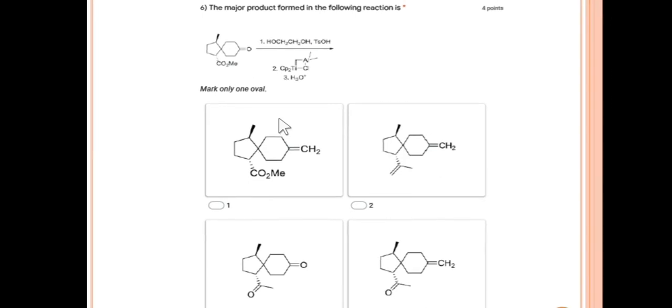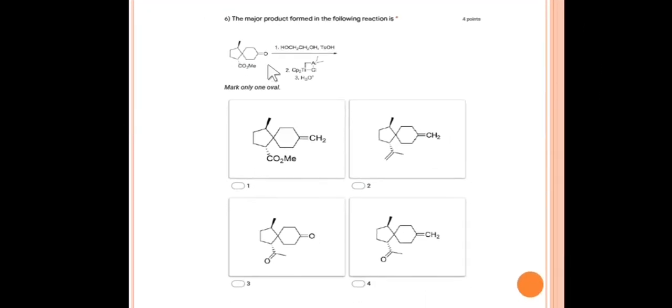So don't be confused by this example. You can see that we have this ketone compound as well as an ester compound, and they have given us three reagents. The first is ethylene glycol in presence of PTSA, second is Tebbe reagent, and third is dilute acid. Okay, so friends, can you choose the right option?